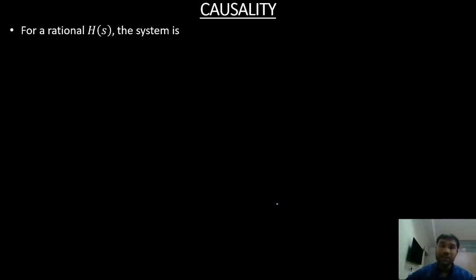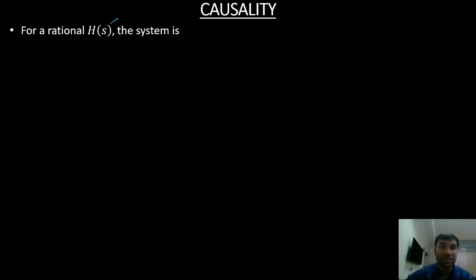The next topic is causality. For a rational H(s), which is nothing but the Laplace transform of the system, or the transfer function of the system.